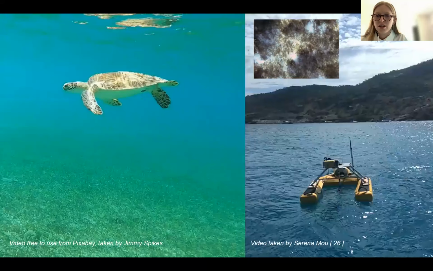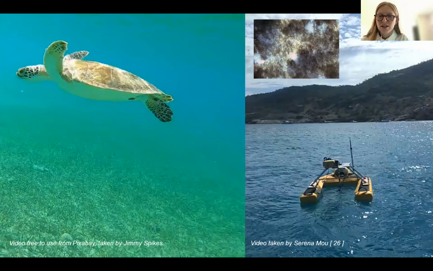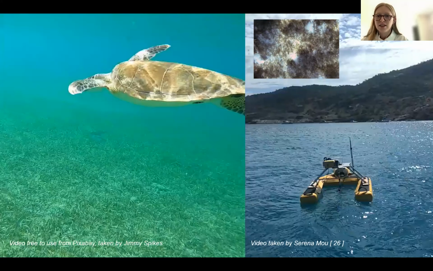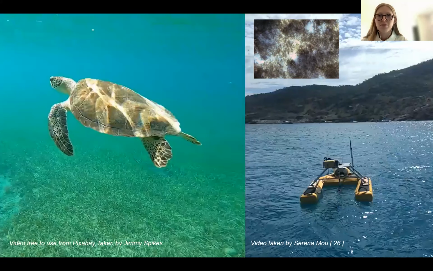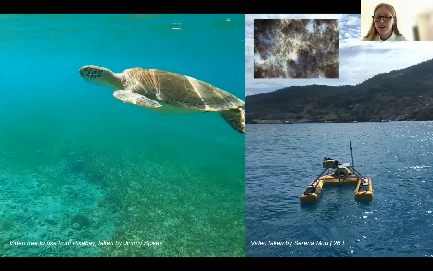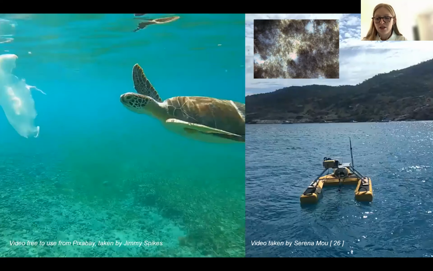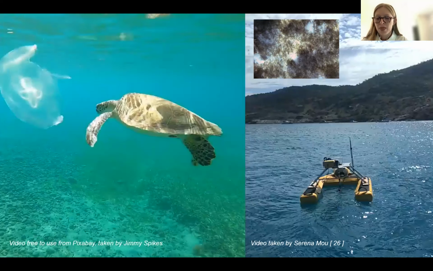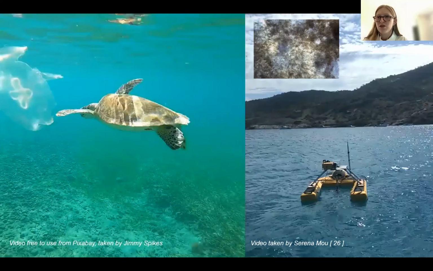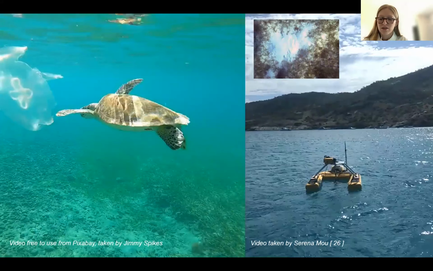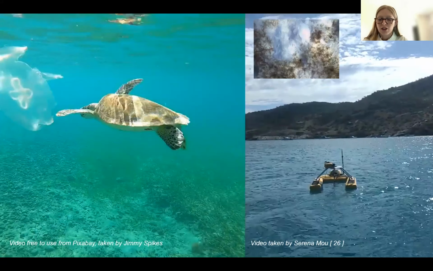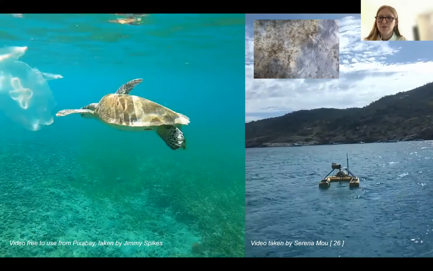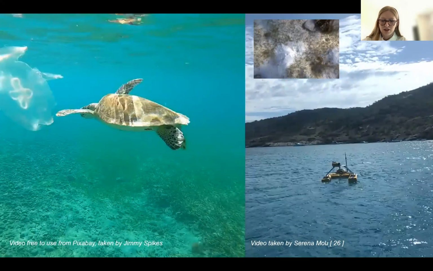Seagrass meadows sequester large quantities of carbon and are critical ecosystems. Detailed data on seagrass meadow species composition and extents is needed for accurate estimation of carbon sequestration. Robotic vehicles can be used to survey seagrass meadows. If equipped with machine learning methods, survey paths can be dynamically adapted in real time.